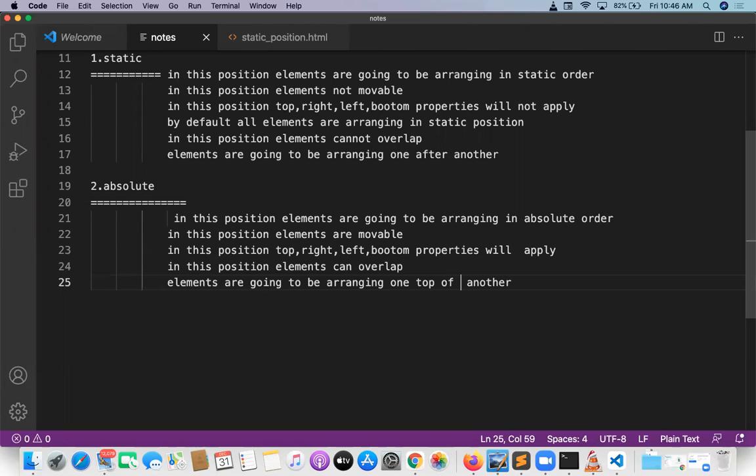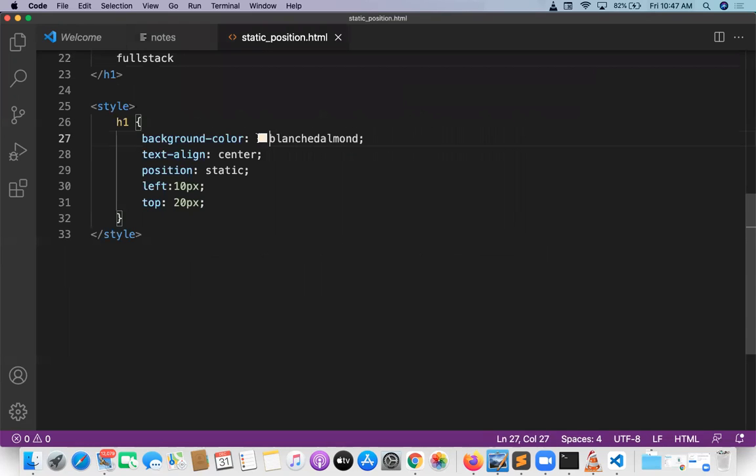If I want to move Jagadish, I need to give some value for Jagadish: sit 10 pixels gap from Govardhan. Then Jagadish will move. Otherwise, Jagadish will not move. If I place a number of elements, all of them sit in the same place. Whenever I give the top value, left value, or bottom value, then only the element moves. Otherwise, the element can't move. That is absolute position. I'll take one example so you can easily understand it.